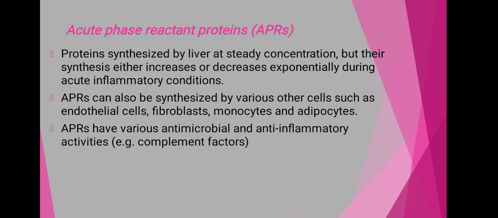Their increased concentration indicates that there is an infection. This APR can also be synthesized by various other cells like endothelial cells, fibroblasts, monocytes and adipocytes. These have various antimicrobial and anti-inflammatory activities.